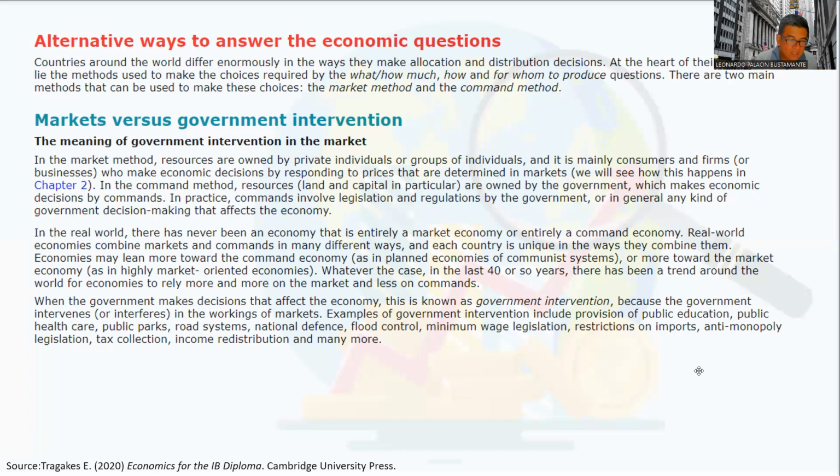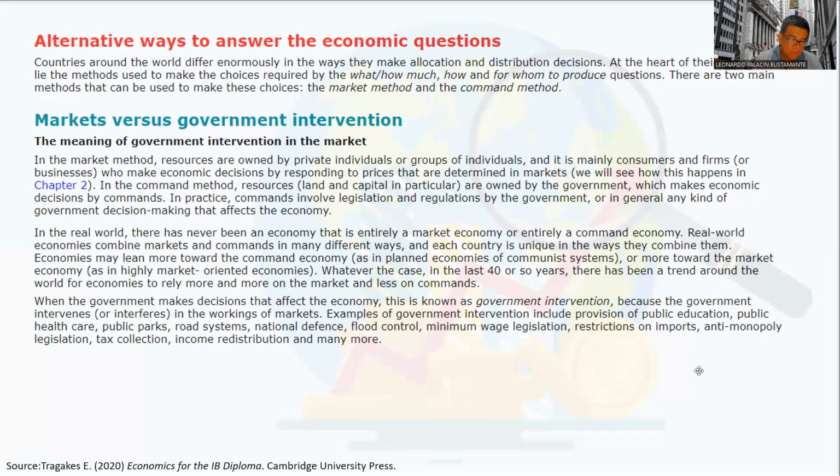But whatever the case, over the past 40 years or so, there has been a tendency around the world for economies to trust more and more in the market and less on this command method. So there is a tendency of countries to be more reliant on the market.